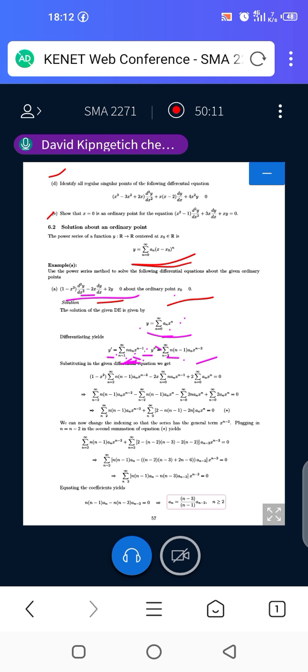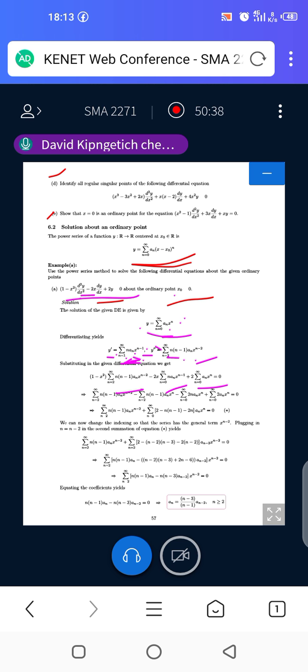So if you substitute that in the equation, we'll have 1 minus x squared times this second derivative. And then minus, we have 2x times dy/dx, which is this first derivative. And then plus 2y. And you know how y looks like. Is equal to 0. Having done that, the next thing you do is that you now simplify.